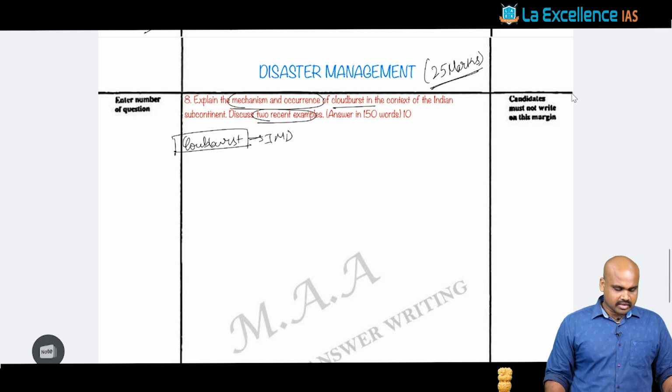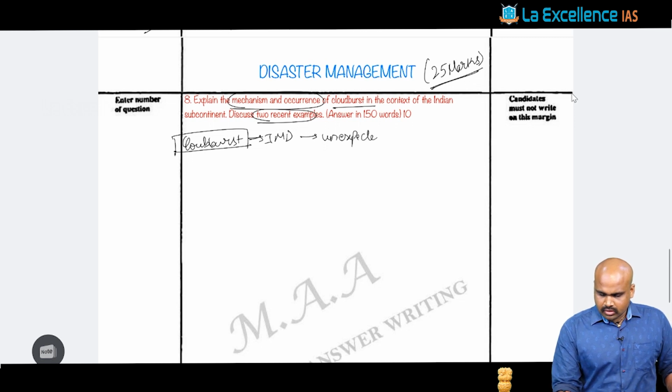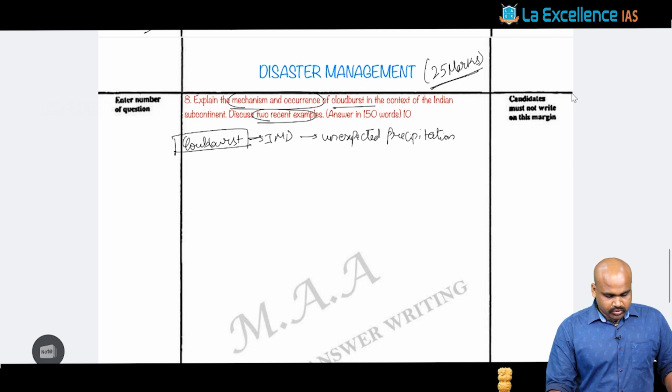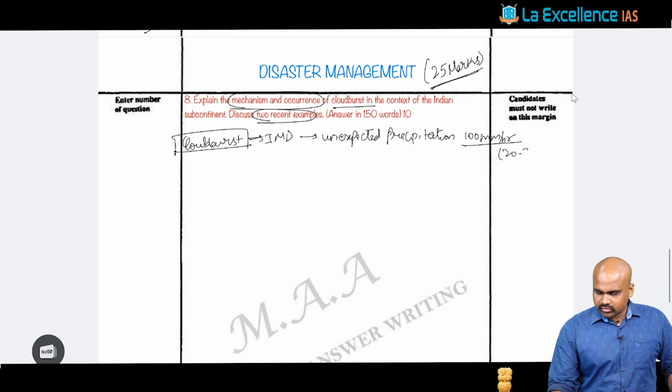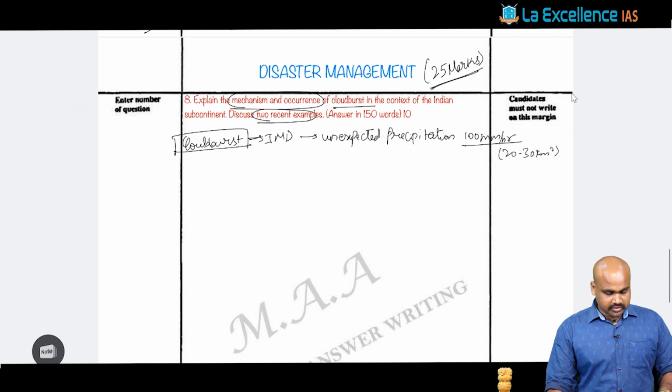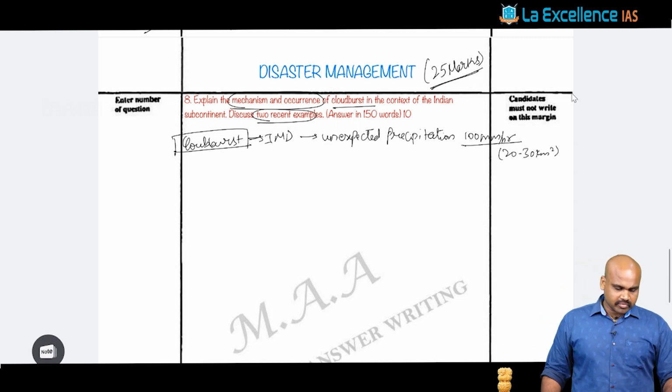The IMD's definition talks about unexpected precipitation which exceeds around 100 mm per hour across a land area of 20 to 30 square kilometers. This is a very objective definition given by IMD, and such a mention would certainly give you an edge.